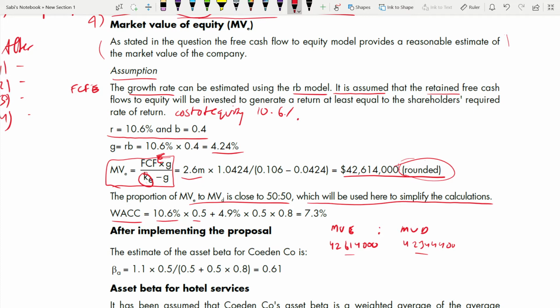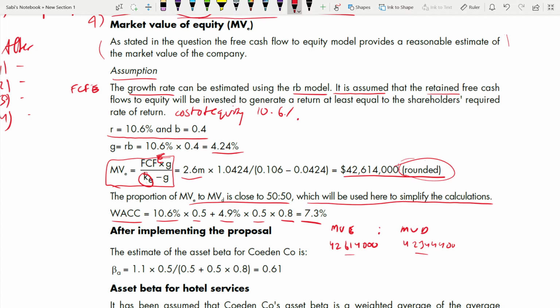So cost of equity 10.6%. Proportion of equity is 50%. Cost of debt 4.95% into 0.5 because 50-50, and 0.8 because of tax. Tax is 20%. 1 minus 20% is 80%. And WACC you are getting 7.3%. Make a note of this. You have to find WACC after, and then you have to compare whether it increased or reduced.